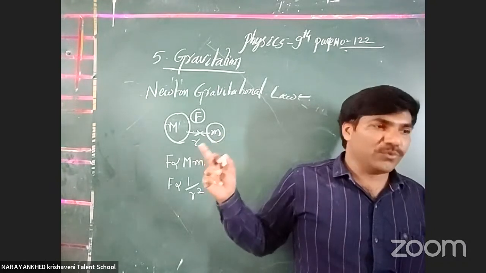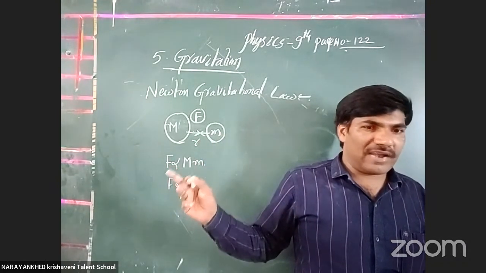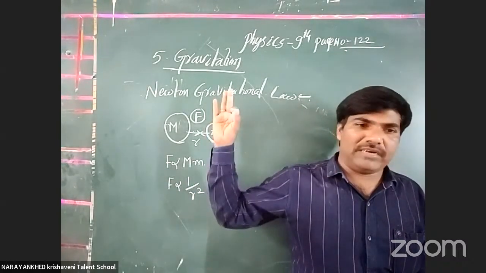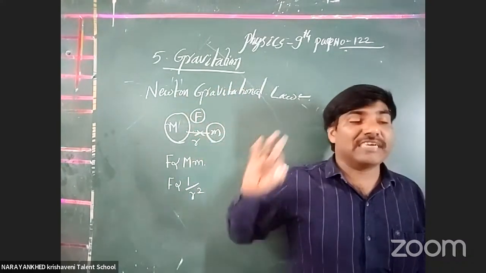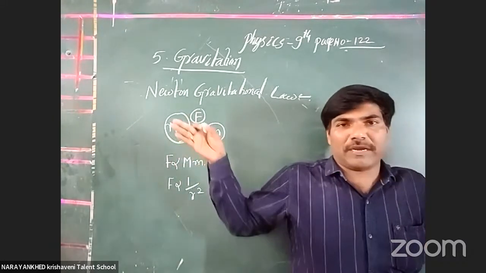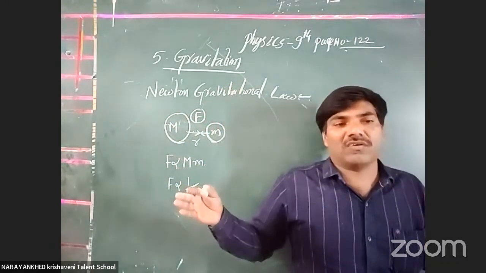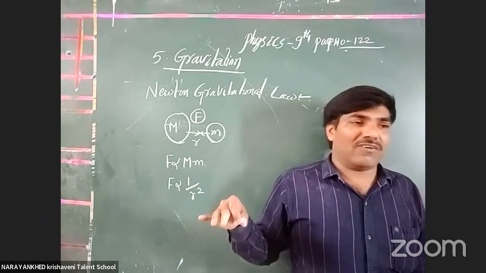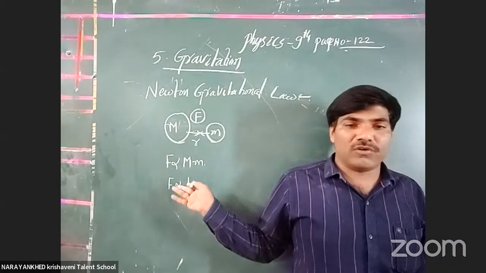Yes, Neptune, the last planet. Like that, when it goes away, automatically the gravitational force decreases. When two bodies are separated by more distance, the gravitational force decreases. Got it or not? It is inversely proportional.